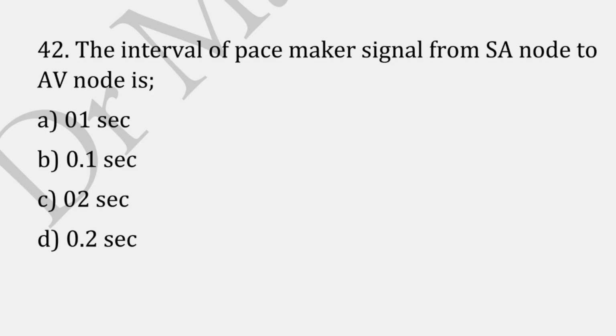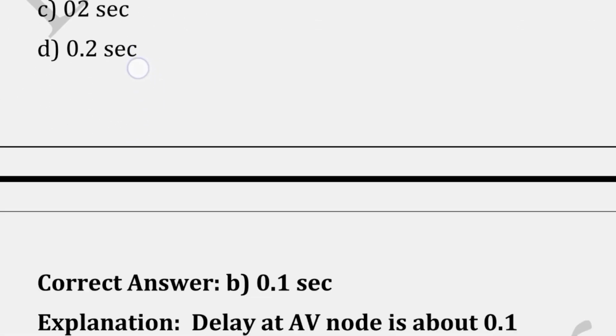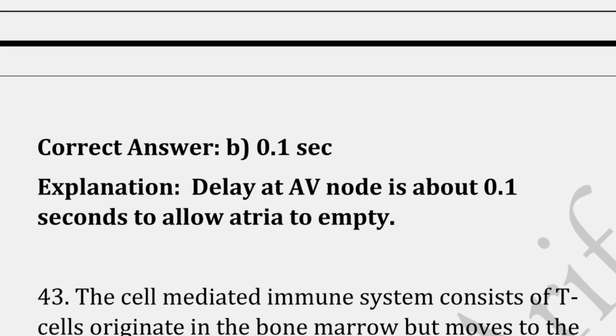The interval of pacemaker signal from SA node to AV node is: the correct answer is option B, that is 0.1 second, because the delay at the AV node is about 0.1 seconds, just to allow the atria to empty.